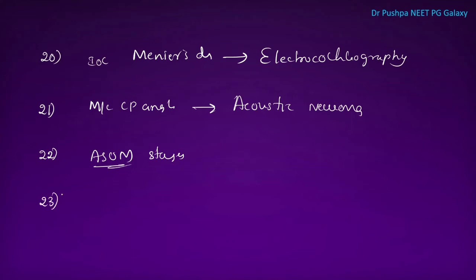Next point is, what is the best graft for tympanoplasty? Best graft is temporalis fascia. Next point is, what is the most common intracranial complication? Most common intracranial complication is meningitis. This is the most common intracranial complication of CSOM. What is the most common extracranial complication? It is mastoiditis.